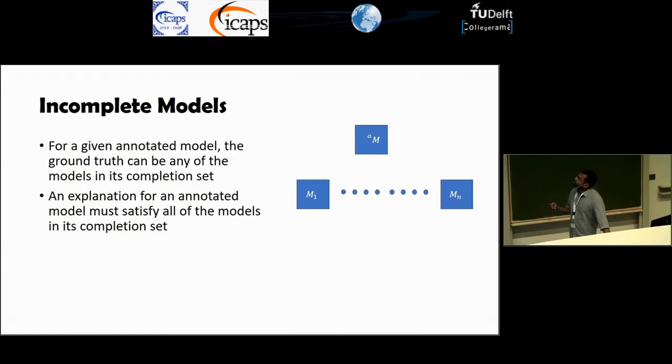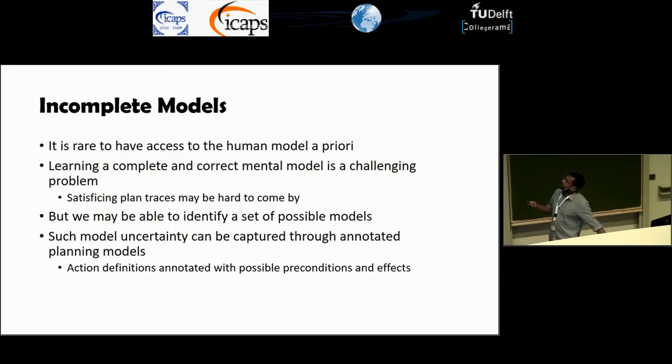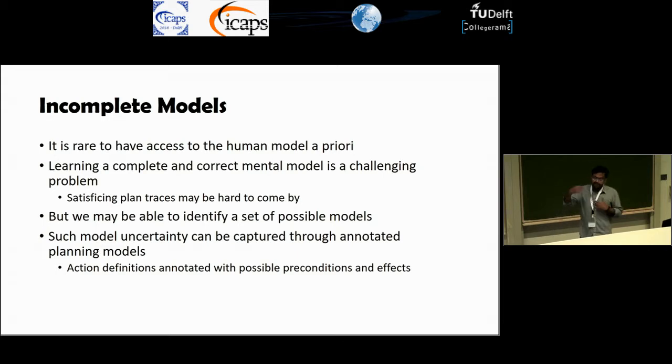Okay, we can't get a lot of plan traces which we can use to learn such models. At best, we will have to interact with the human to get information about these models, and that can be quite expensive. So usually what you end up with is you might be able to learn about certain parts of the model.